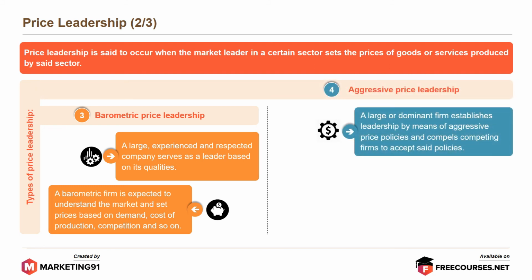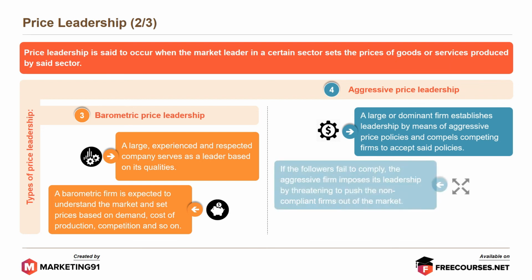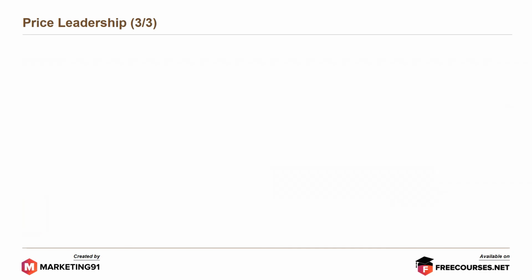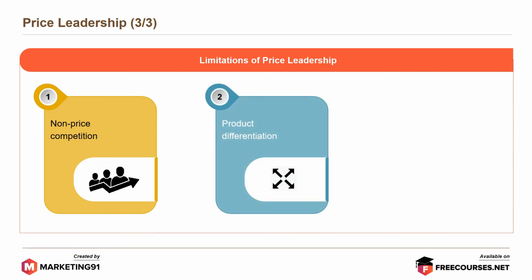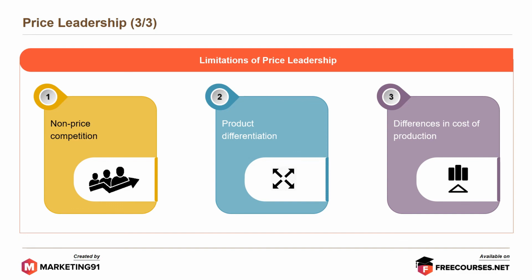A large or dominant firm establishes leadership by means of aggressive pricing policies and compels competing firms to accept the set policies. If the followers fail to comply, the aggressive firm imposes its leadership by threatening to push the non-compliant firms out of the market. And finally, there are three limitations of price leadership. First, non-price competition. Second, product differentiation. And third, differences in cost of production.